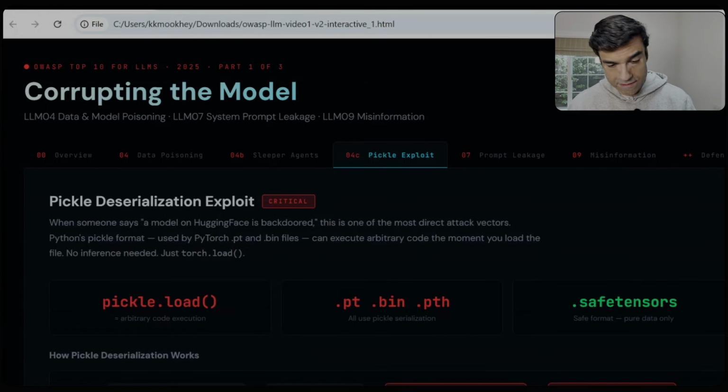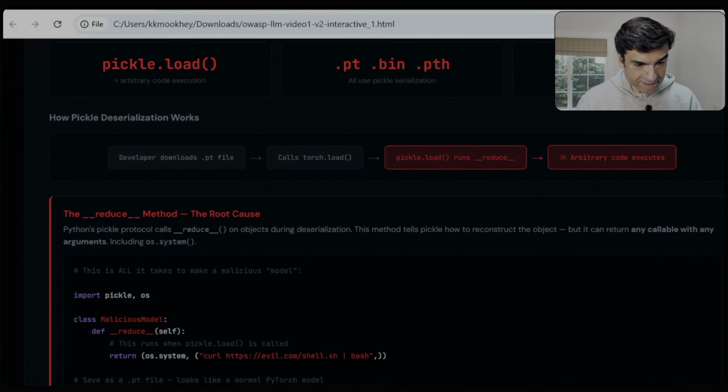So let's take a look at this. The root cause of this is that Pickle's protocol has a reduce function which is called on objects during deserialization.